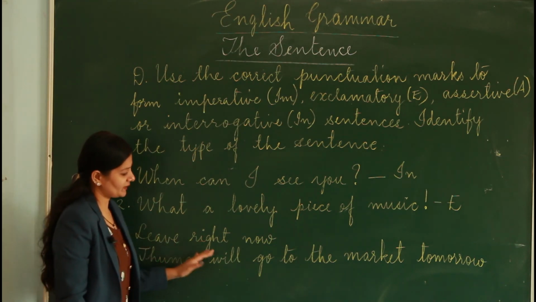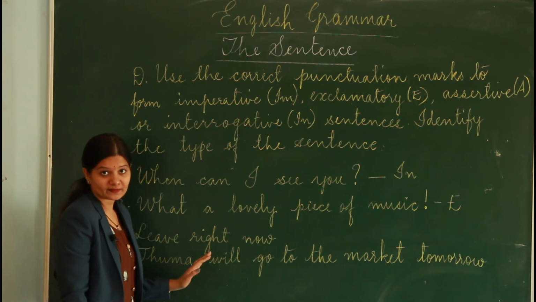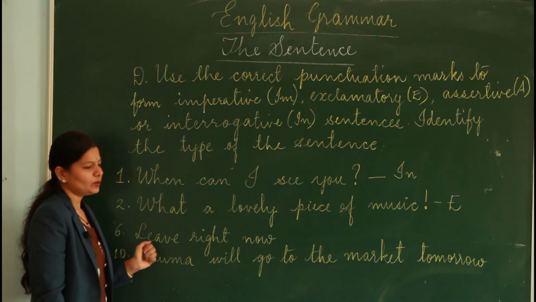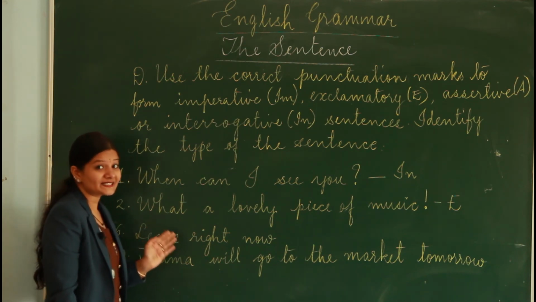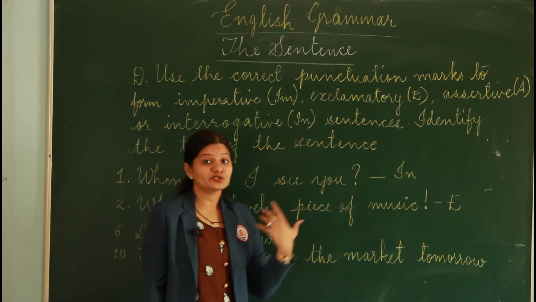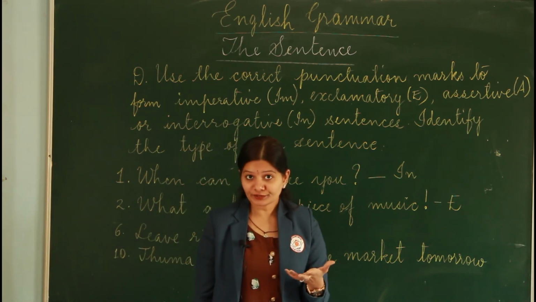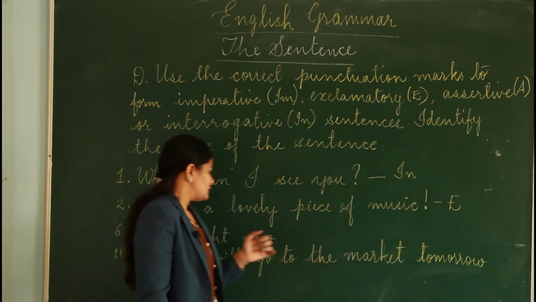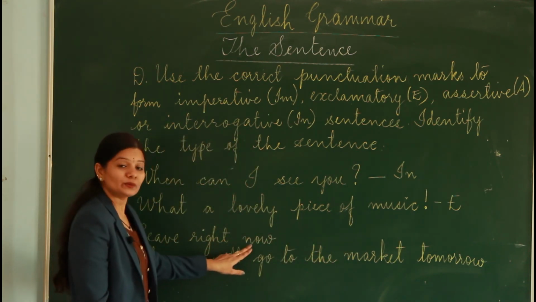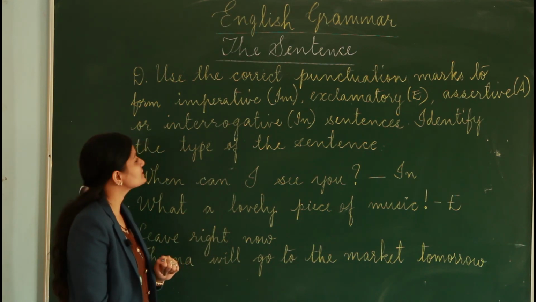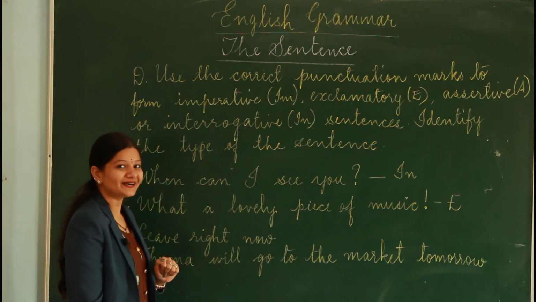Leave right now. So what is this telling us? Well, I think it is asking a person to leave then and there. So that is an order? Yes. So this will end with a full stop. And which type of sentence is it? Well, you know the answer.